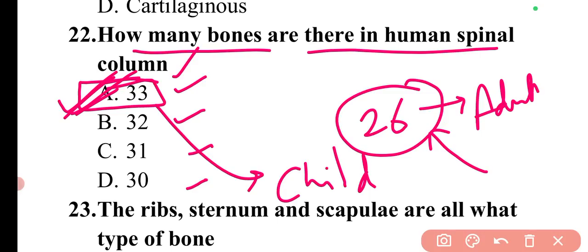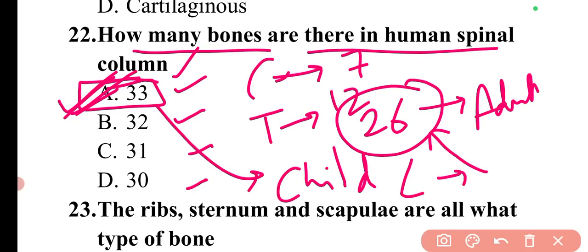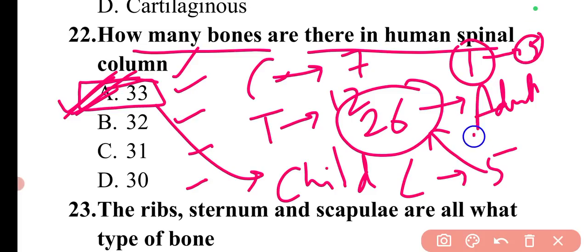And the distribution I have already shown you: the cervical part has 7, the thoracic part has 12, the lumbar part has 5, and one bone is the sacrum, which is formed from 5 fused bones, and one is the coccygeal, which is formed from 4 fused bones.